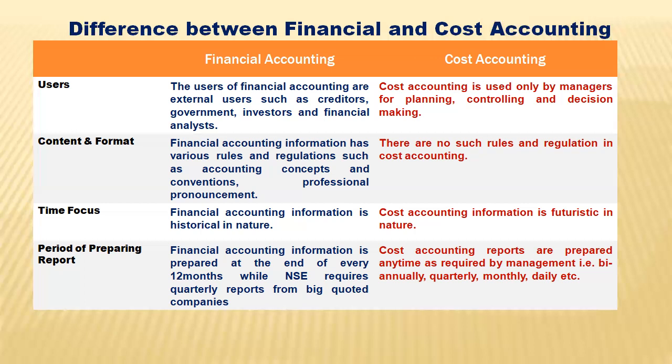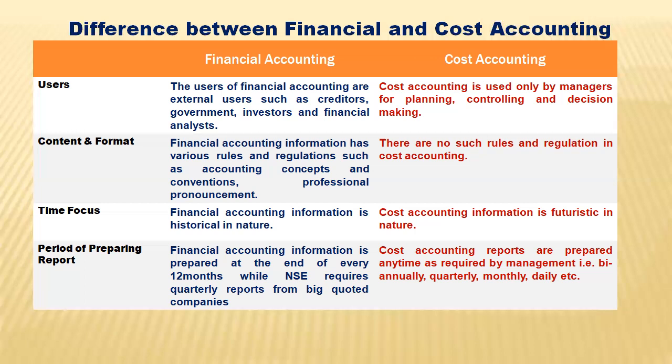Then let's look at the time focus. The time focus of financial accounting is historical in nature because the events have already occurred. We are dealing with costs that have already occurred. But for cost accounting, it is futuristic in nature because the event is going to happen in the future. We need to gather the data to be able to make a decision.